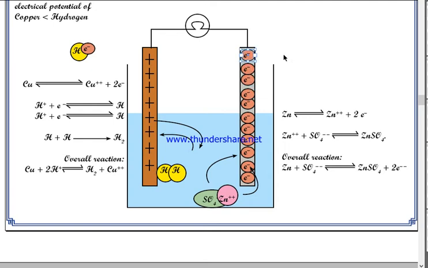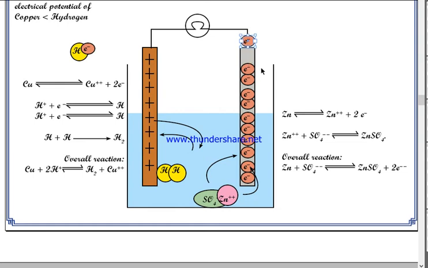When a single sulfate ion approaches the zinc plate, it leaves 2 electrons in zinc. Through this reaction, you can see that positive charge is accumulated in the copper plate and negative charges are accumulated in the zinc plate. So when you connect these 2 plates by using a conductor, then electrons will start to